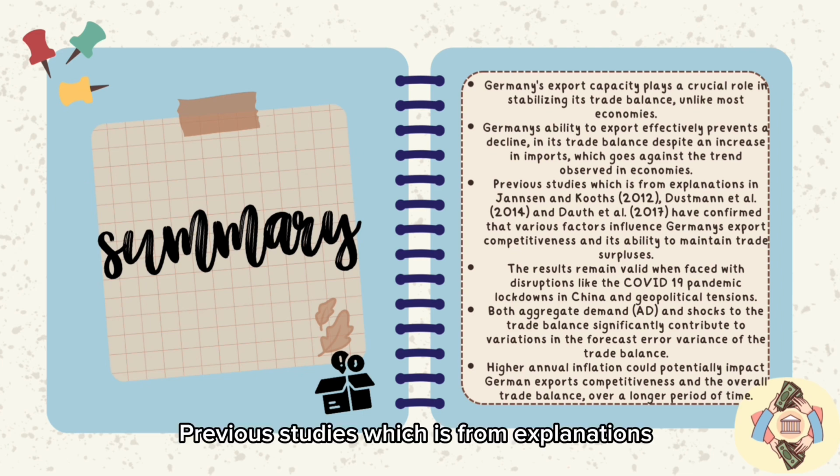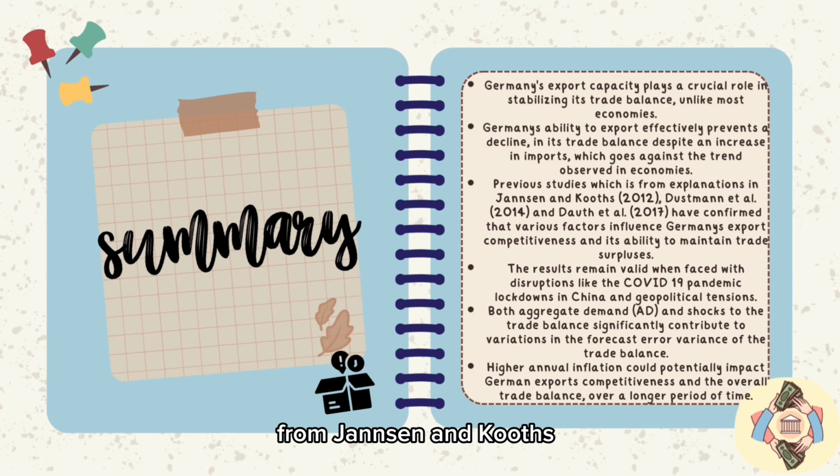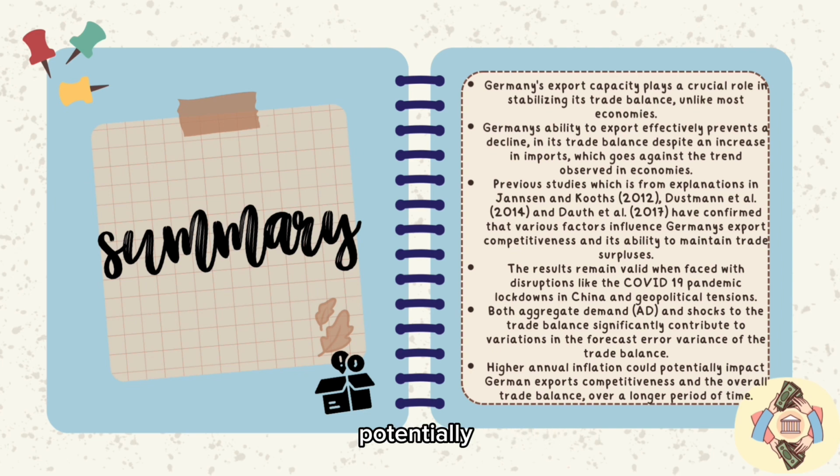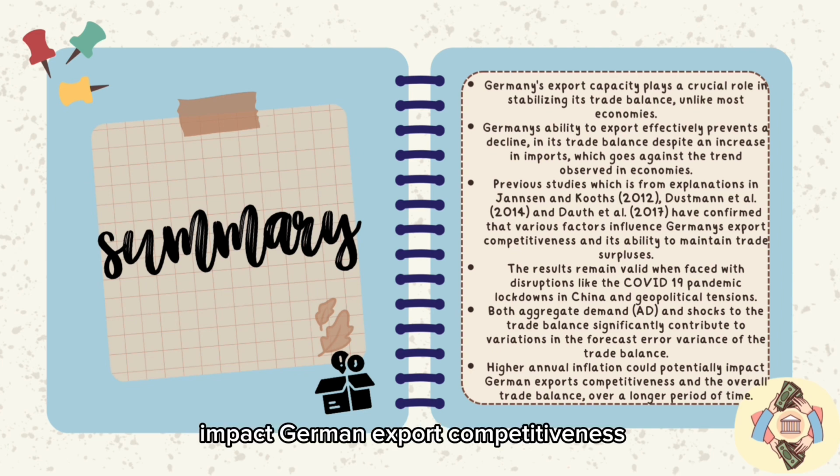Previous studies, from Jensen and Kurz, have confirmed that various factors influence Germany's export competitiveness and its ability to maintain trade surpluses. The results show demand varied when faced with disruptions like the COVID-19 pandemic, lockdowns in China, and geopolitical tension. Most aggregate demand and shocks to the trade balance significantly contribute to variation in the forecast error variance of the trade balance. Higher annual inflation could potentially impact German export competitiveness and the overall trade balance over a longer period of time.